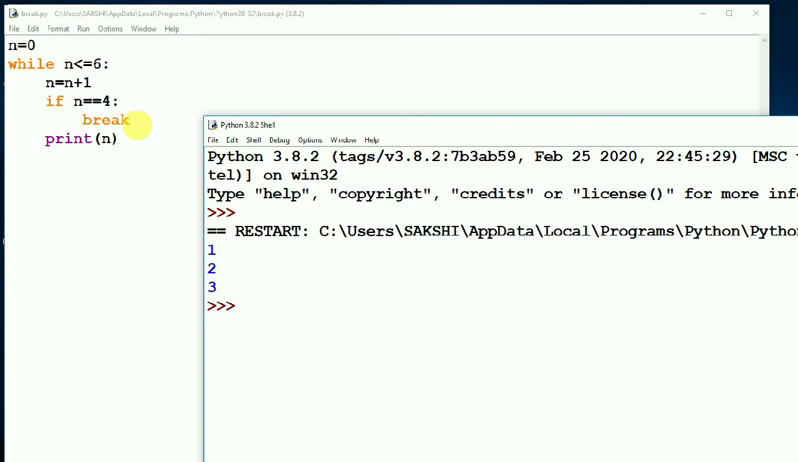So it will break here. It will not go to the next statement and the program will terminate here itself. यहीं पे आपका program close हो जाएगा. So it will give you the output as 1, 2, 3. आपका 4 भी print नहीं होगा.